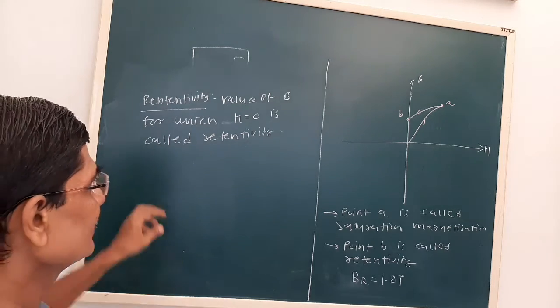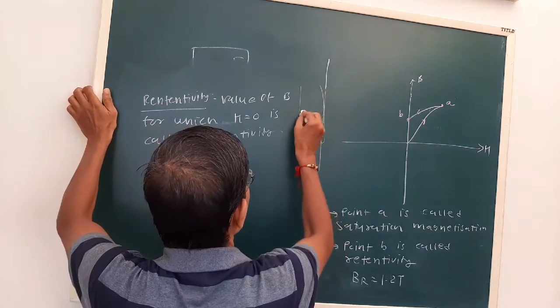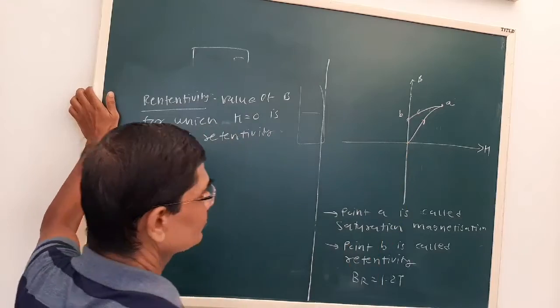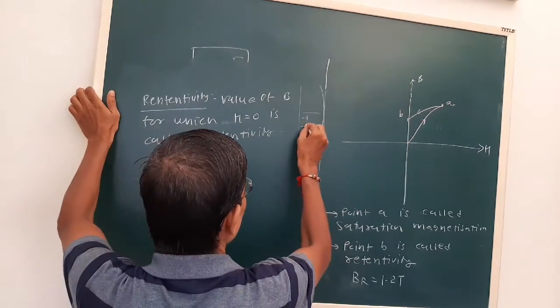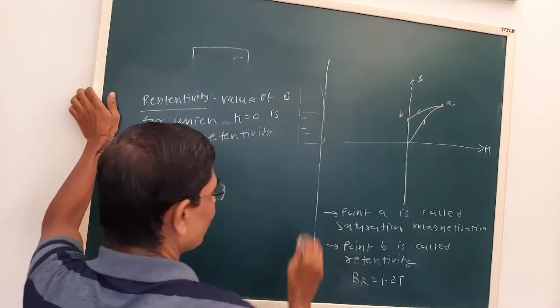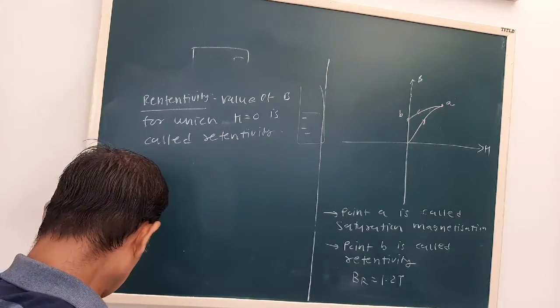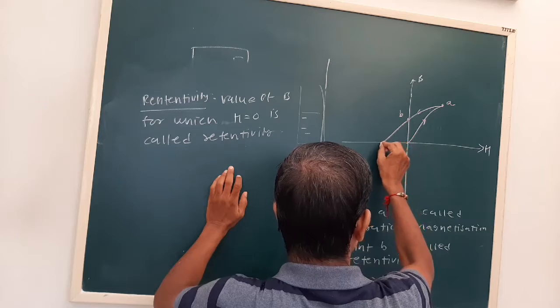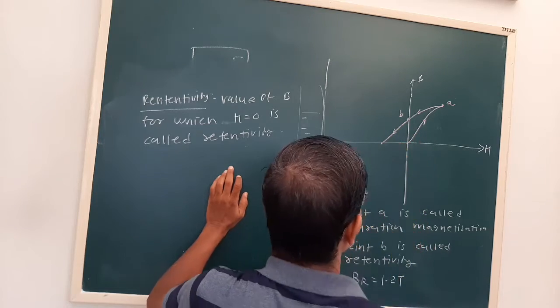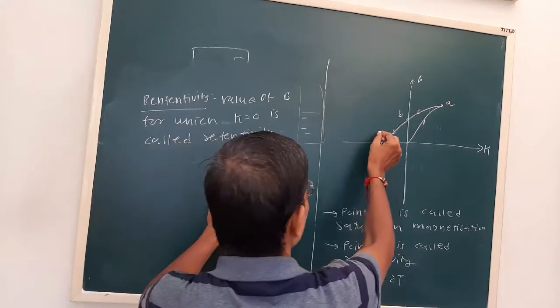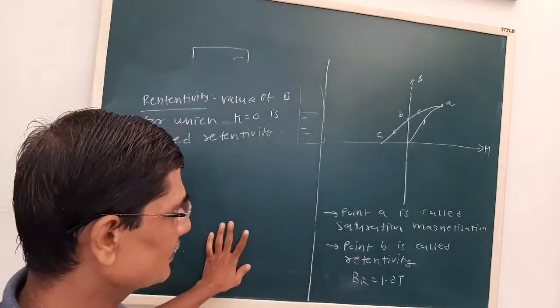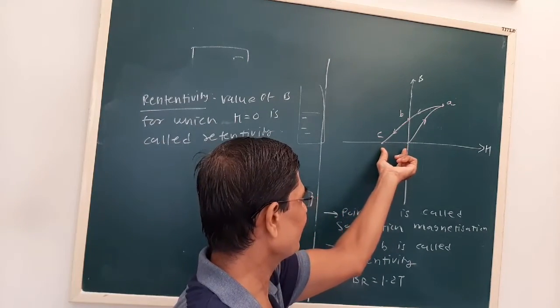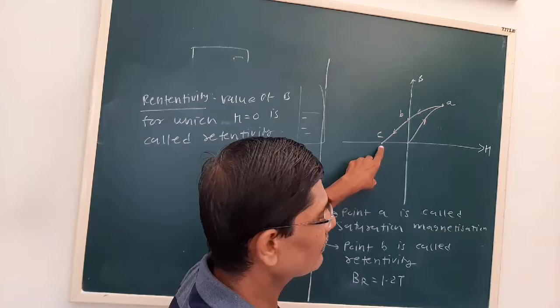Now see, here the H value has become 0. Now suppose we take a negative value of H, that is minus some value. In that case the graph will be like this. Here, see point C. At point C, H has some definite value, but B has become 0.